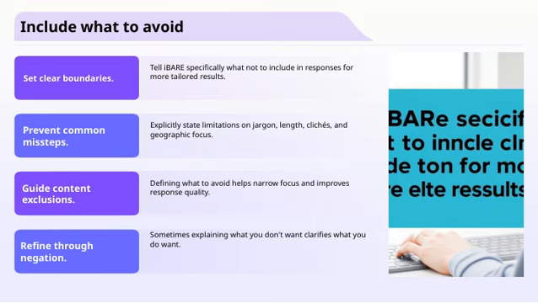Refining through negation is a helpful strategy. Sometimes, explaining what you don't want actually clarifies what you do want. It's a way to narrow down the scope and ensure the results are tailored to your needs. So, always think about what should be excluded or minimized and communicate that clearly. This approach ultimately makes the process more efficient and the outputs more aligned with your expectations.